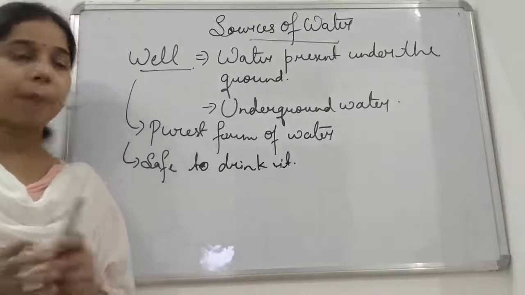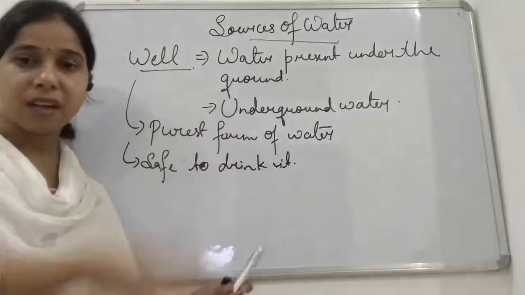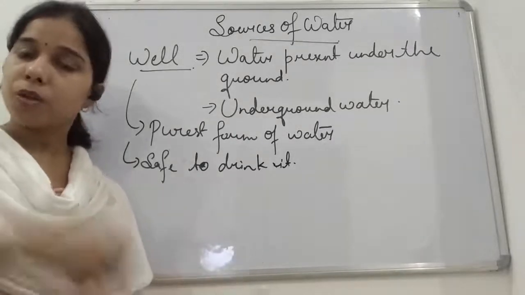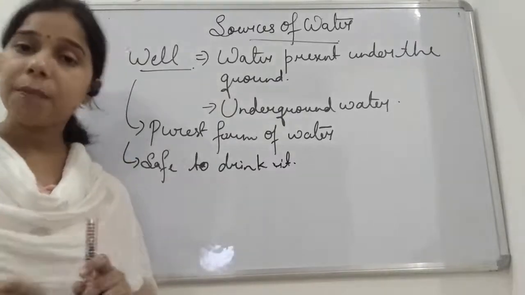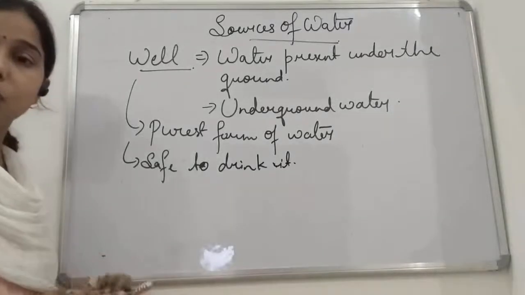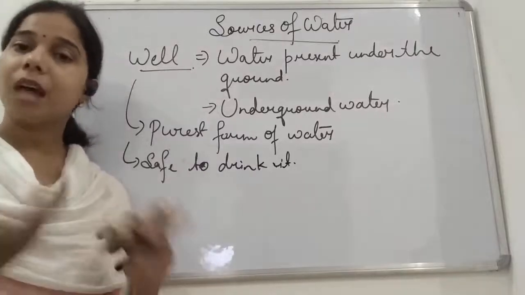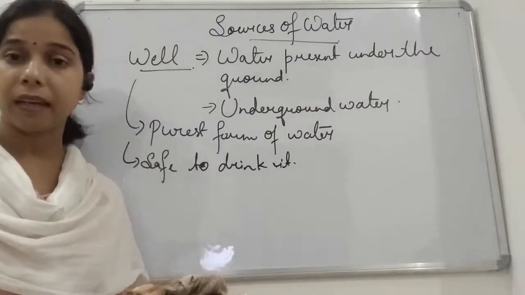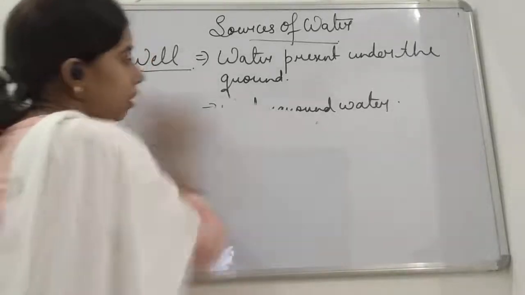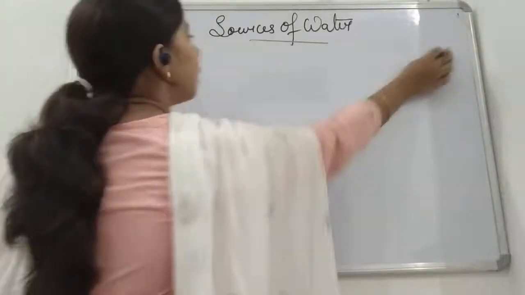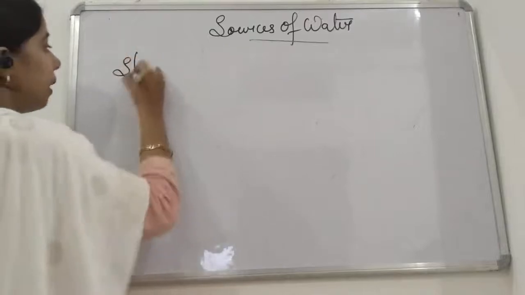In some places, student, how can we take this underground water? We will dig and finally we will get the underground water. So we will pull it with the help of a bucket and finally we can drink the underground water. In some places, this underground water comes to the ground automatically. Or it comes out of the ground without taking it, and such kind of water is known as springs. So a spring is when this underground water starts coming outside. Okay, so that is known as springs.